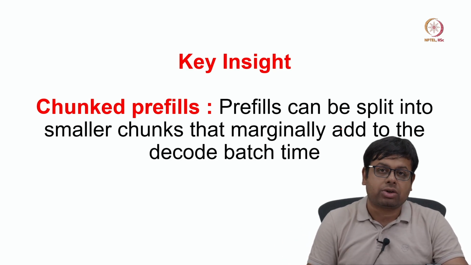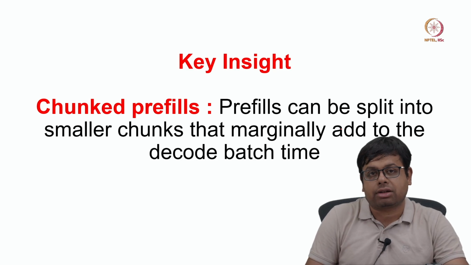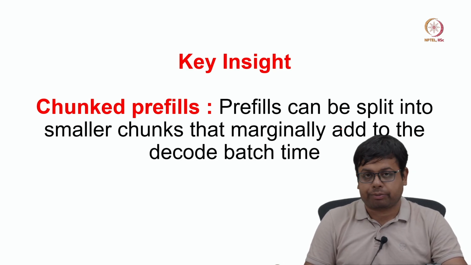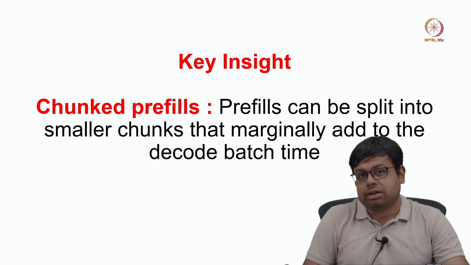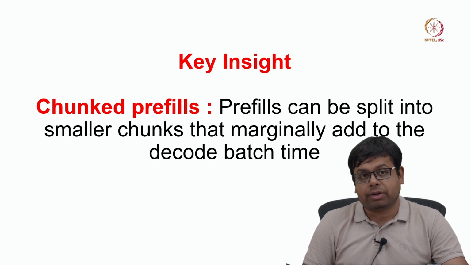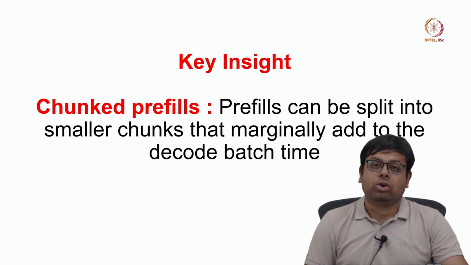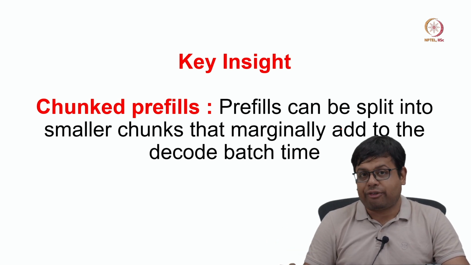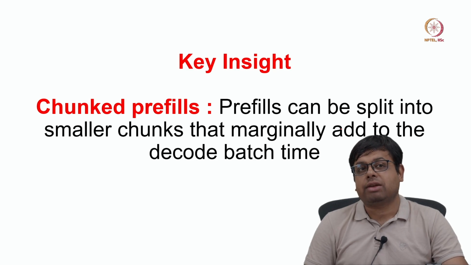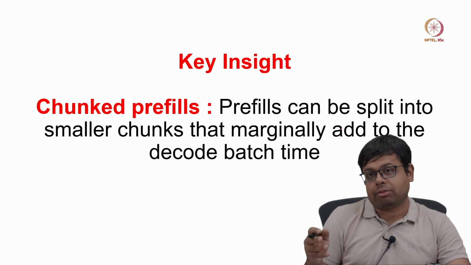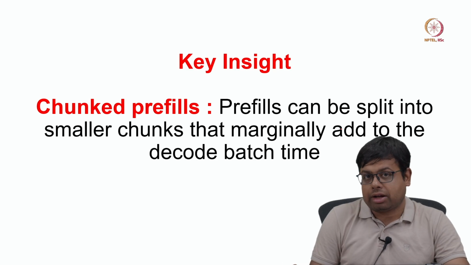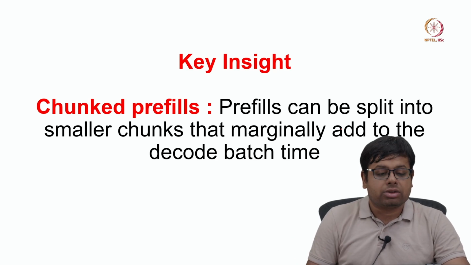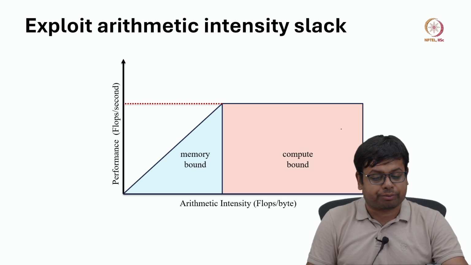Again, we can do chunking by tensor or data or something. But at the end of the day, if we segregate the prefill into smaller computations and launch those chunks, it marginally adds to the decode batch time. So that will not affect the decode batch time, meaning the time between tokens will not be affected, but at the same time the entire prefill is not stalled, right? The prefill is still going on, correct? So that is the key insight behind Sarathi.